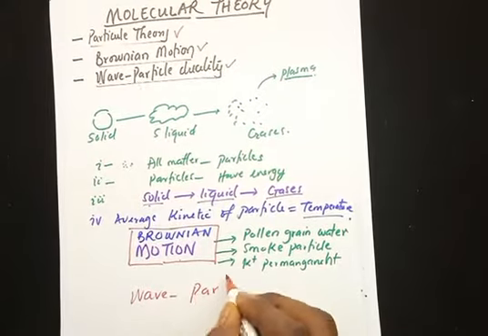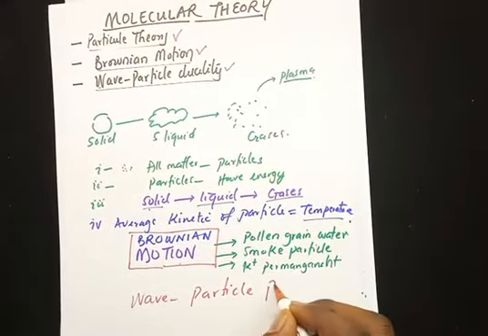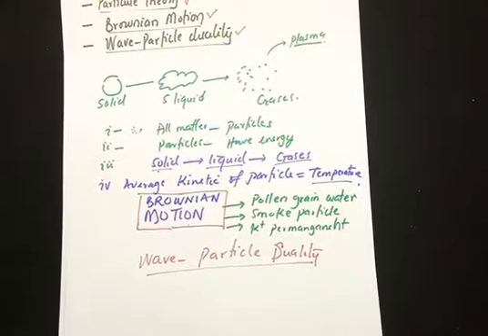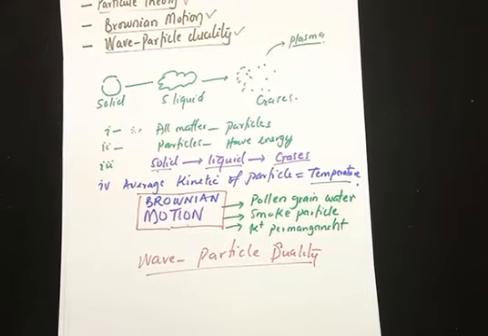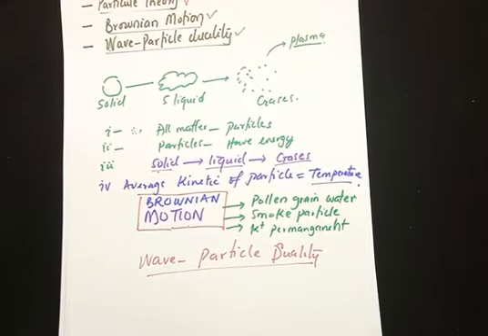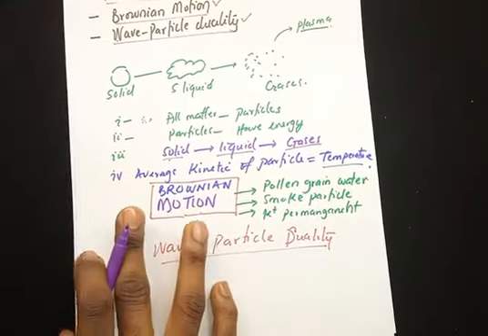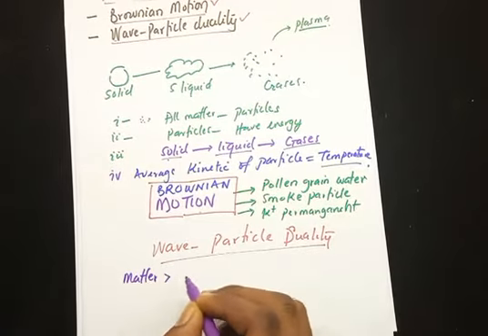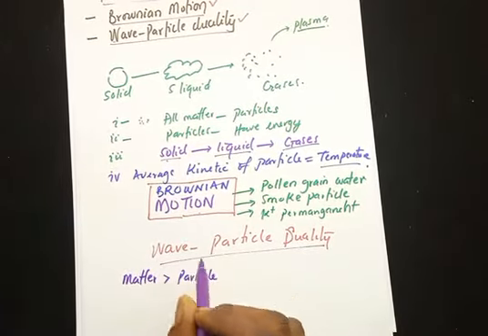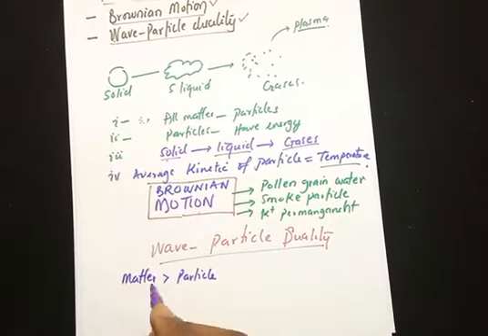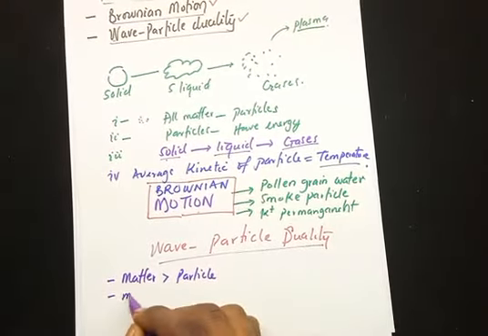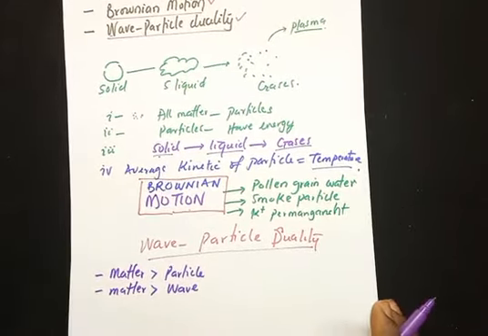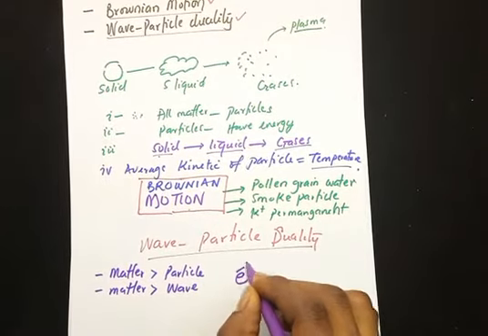Now, the wave-particle duality of matter is a very complex idea, but I'm going to simplify it for us such that we can use it in the exam. When we use it in the exam, we will pass very well, and then we will understand subsequently. The wave-particle duality of matter states that sometimes matter behaves like a particle and obeys all this particulate theory that we've said so far. But we have also noticed that sometimes matter does not behave like a particle, and sometimes it behaves like a wave.